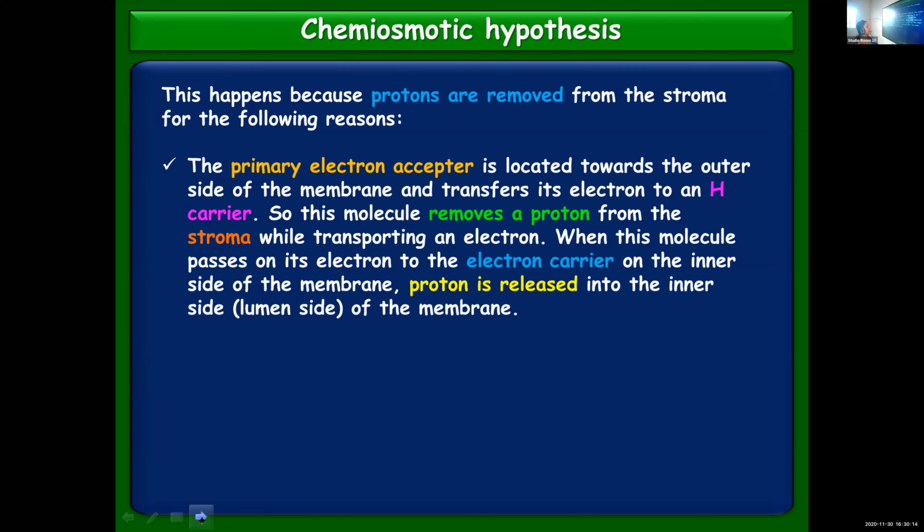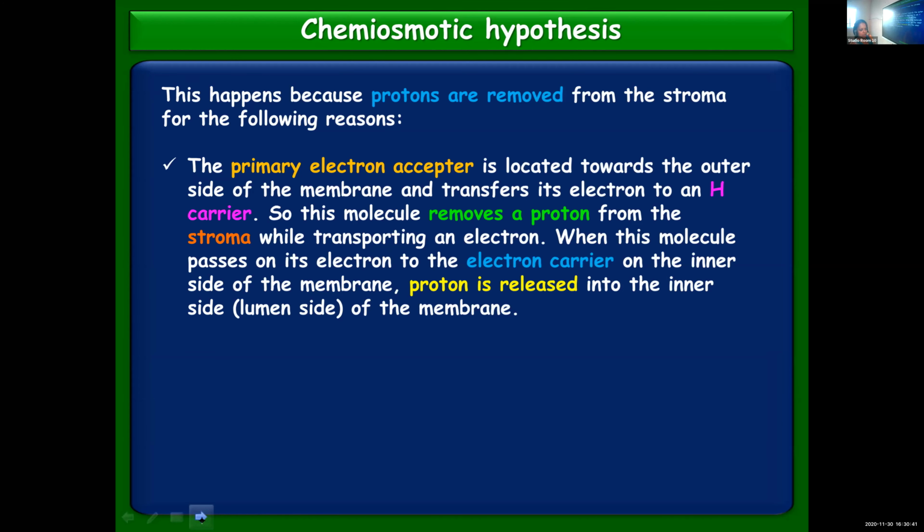The primary electron acceptor is located on the outer side of the thylakoid membrane, not towards the inner side. It transfers the electrons to a proton carrier, and this will remove a proton from the stroma while transporting an electron.